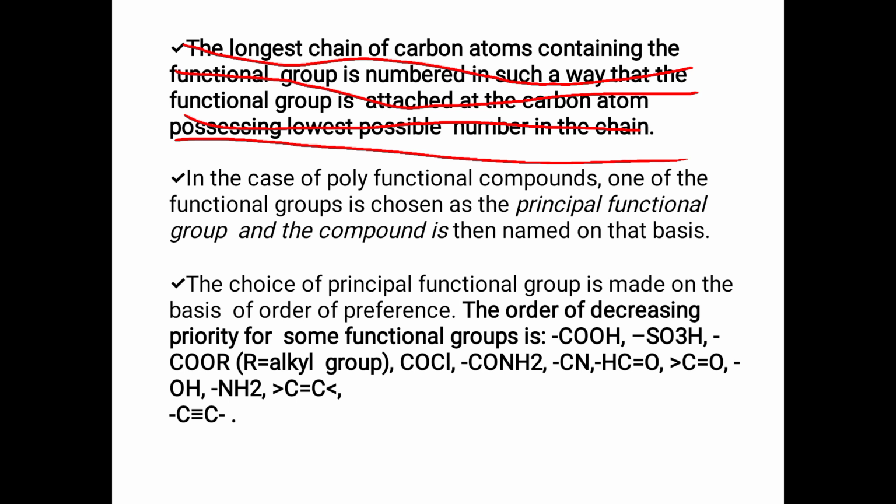That is, we have to find the parent chain. In the parent chain, while numbering, the functional group carbon should get the lowest number, as we discussed earlier for branches. And in the case of polyfunctional compounds, one of the functional groups is chosen as the principal functional group and the compound is named on that basis. While doing an example, you will be clear.